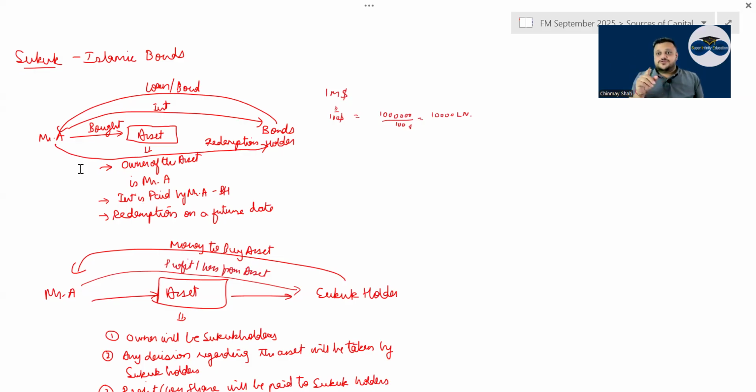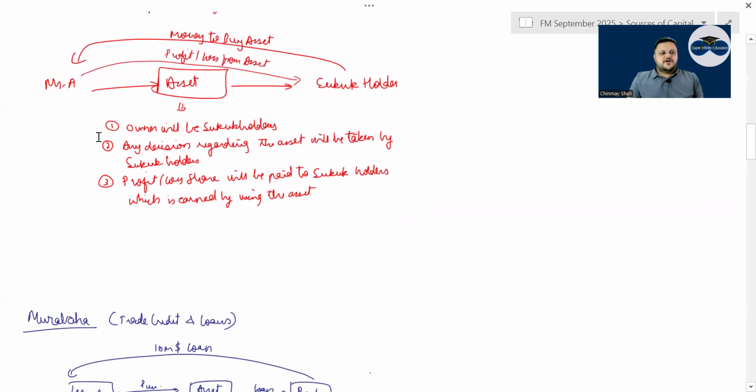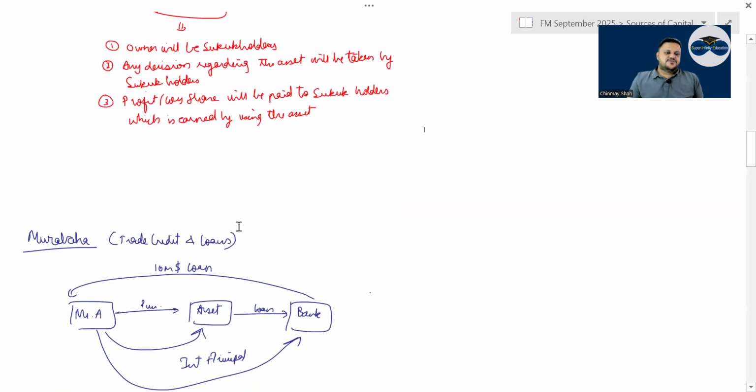But when you're writing sukuk, it is important to write what happens in a normal bond and what happens in sukuk. In sukuk, the sukuk holders are owners of the asset, the company is merely using the asset, no interest, but any profit and loss that is churned out from that asset, its share will be paid to the sukuk holders, correct? Repayment will happen at the end, and sukuk holders will take all decisions regarding the asset. These are the important points that you need to write.